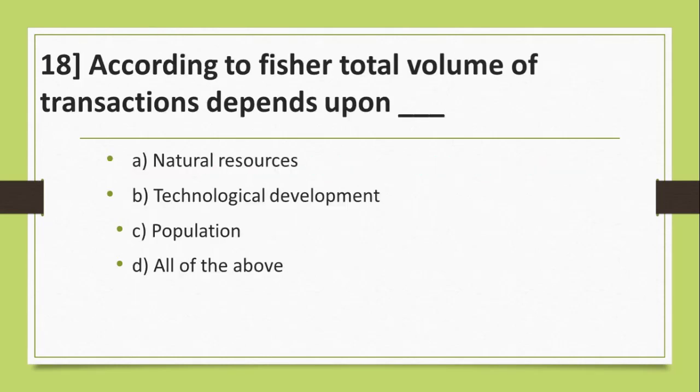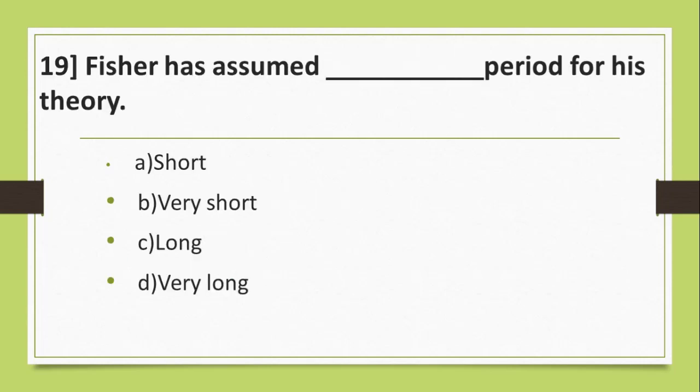Question number 18. According to Fisher, total volume of transactions depends upon, your options are A. Natural resources. B. Technological development. C. Population. D. All of the above. And the correct answer is D. All of the above.